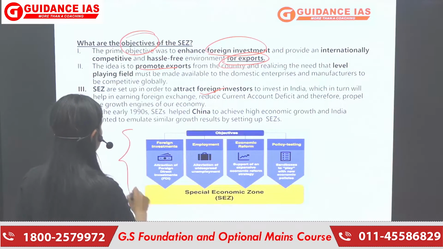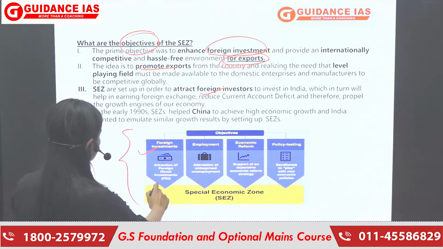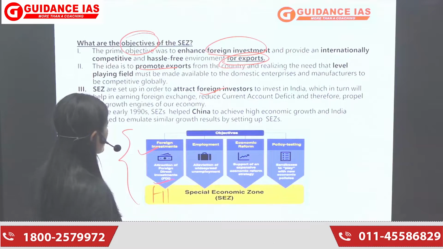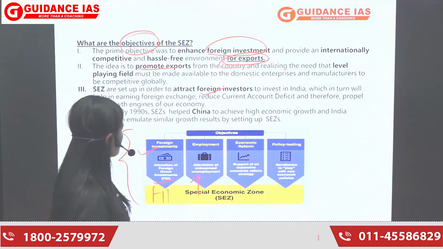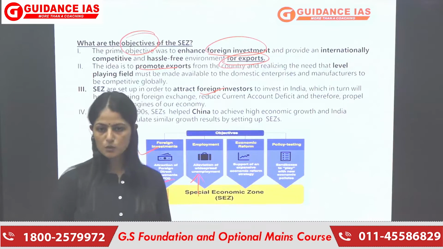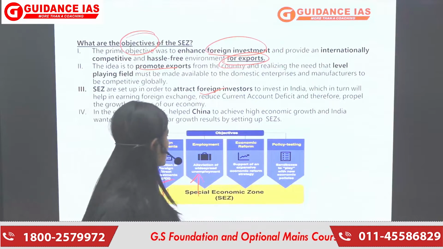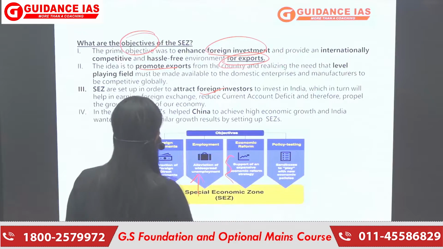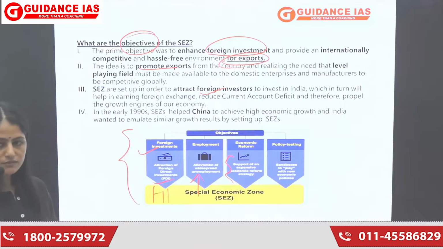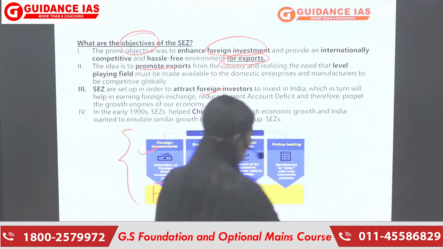Again, the graph shows the same thing: foreign investment to attract the FDI and the FIIs. We started this initiative to increase employment, right, to alleviate the widespread problem of unemployment. We introduced SEZ. Third would be the economic reforms. And so these were the major objectives of SEZ.